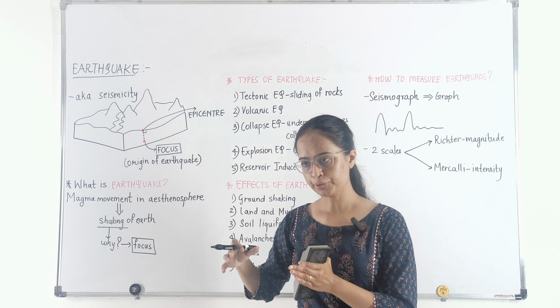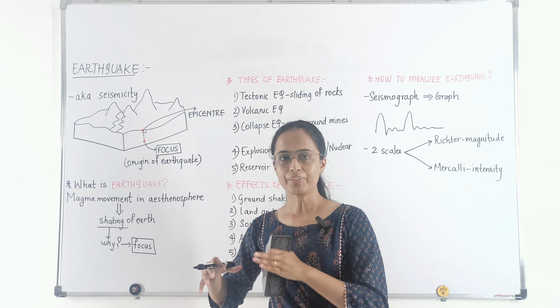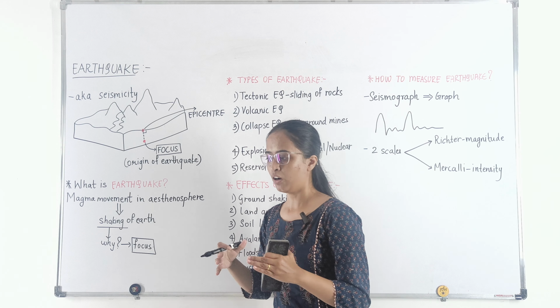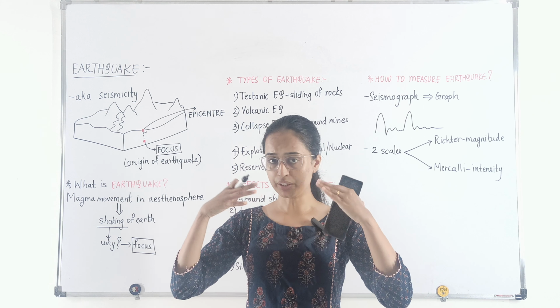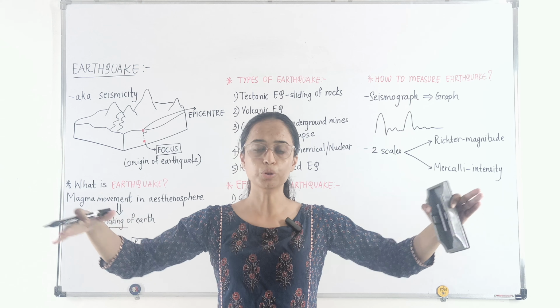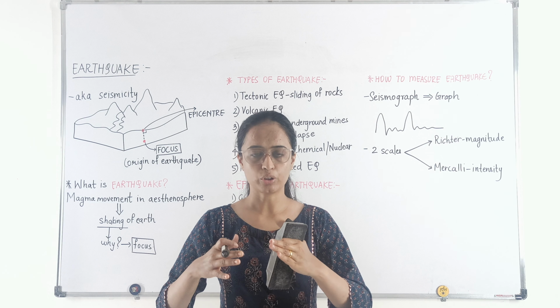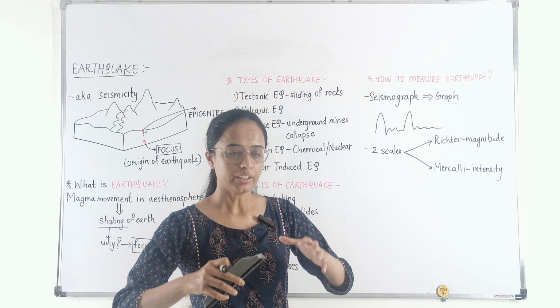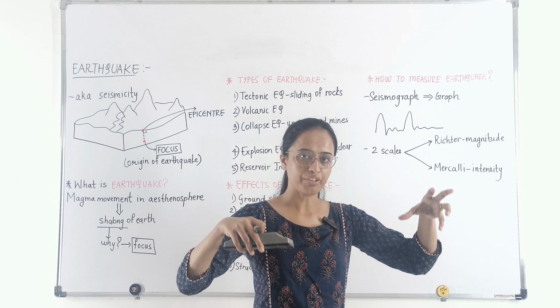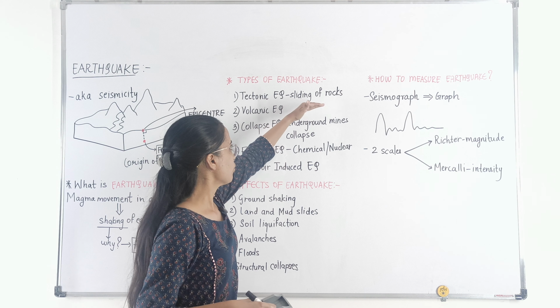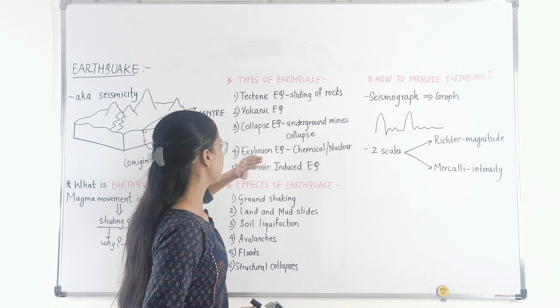You can map it with the tectonic shifts. We all know that at the beginning earth was a huge piece of land, and then due to the separation of different tectonic plates, the earth got scattered into different continents. So the sliding of rocks basically leads to tectonic earthquakes.